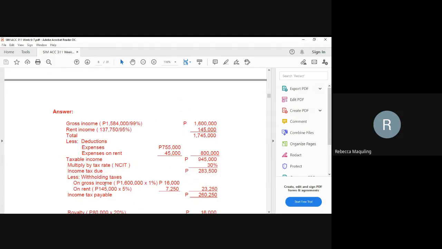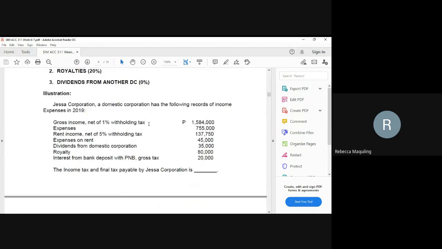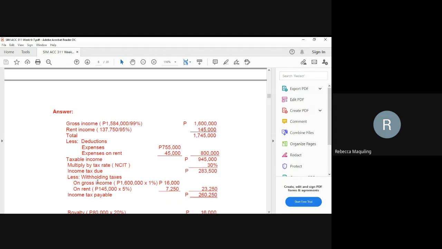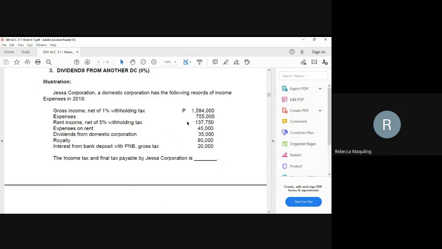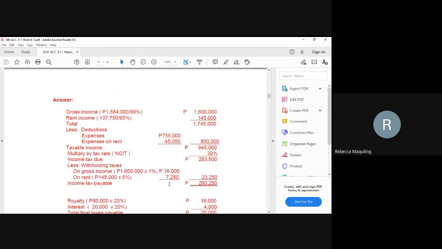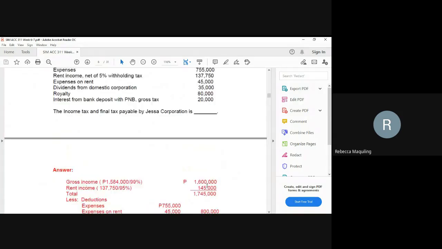So, compute. Here, 1% was withheld. So, that is 1% of 1,600,000, so 16,000. The other one is 5% withheld on the rent income. So, 5% of 145,000, that is 7,250. So, our total withholding tax is 23,250. So, deduct it. Our income tax payable now is 260,250. How about the final tax?